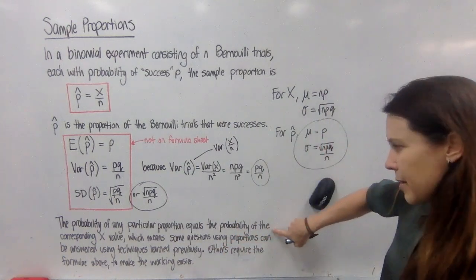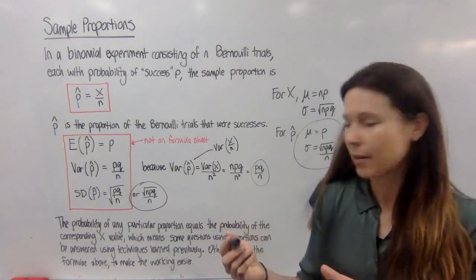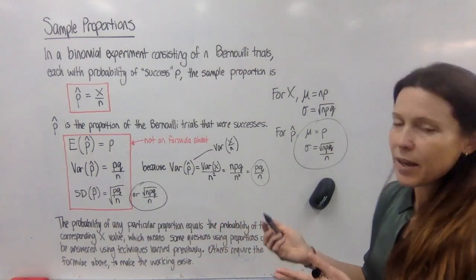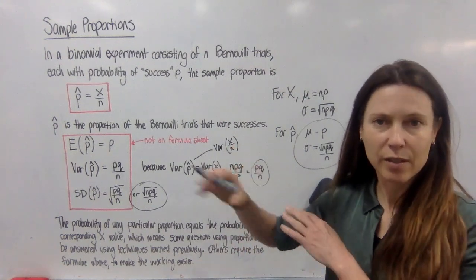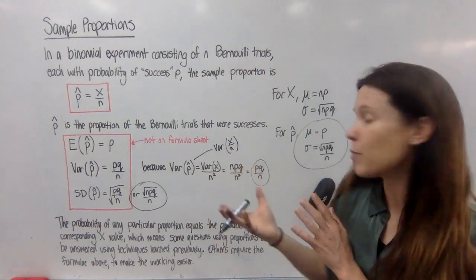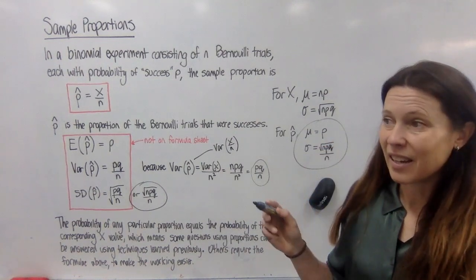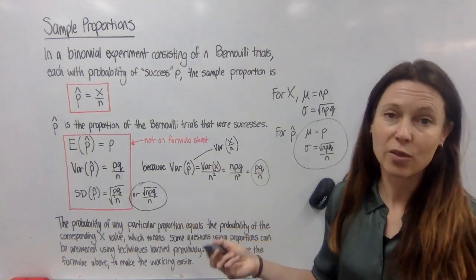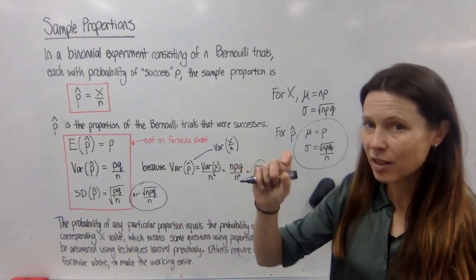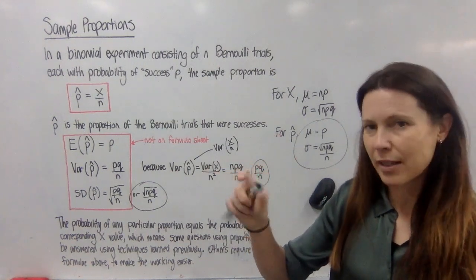Now, what do I mean by this sentence? Well, if I'm flipping that coin 20 times and looking at how many heads I get, then if I say, well, what's the probability that I get exactly 12 heads? I could work that out using the methods that I've already looked at with my binomial probability. If I said, what's the probability that I get at least 12 heads, then we've looked at how we could approximate that using the normal distribution, and we could either correct for the data not being continuous or not, and that will give us two slightly different answers.